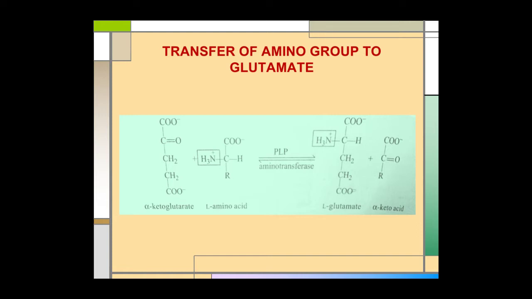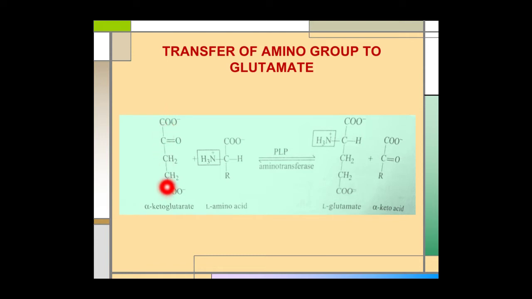Transfer of amino group to glutamate. The first step in the catabolism of the amino acid is the removal of alpha amino group from this amino acid. And this task is completed by a group of enzymes known as aminotransferase. These aminotransferase enzymes transfer the alpha amino group from an amino acid to alpha carbon atom of alpha ketoglutarate.